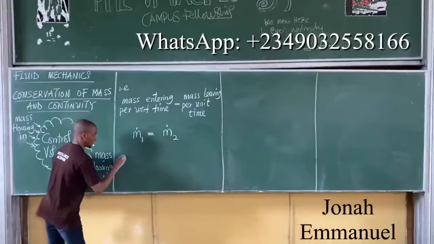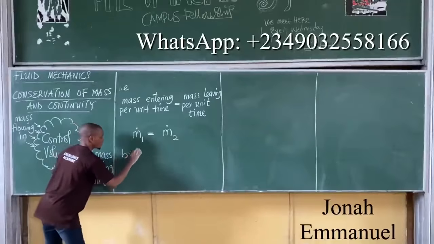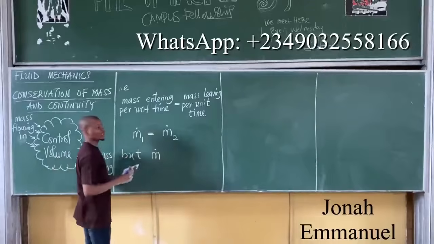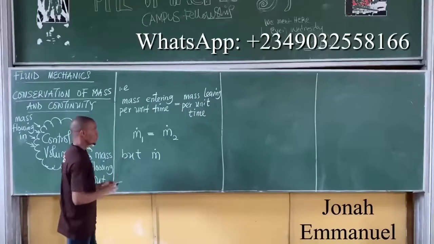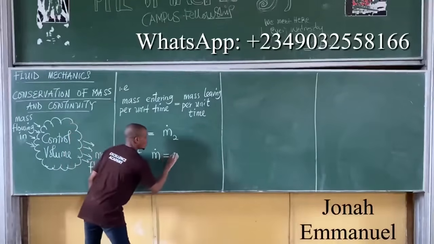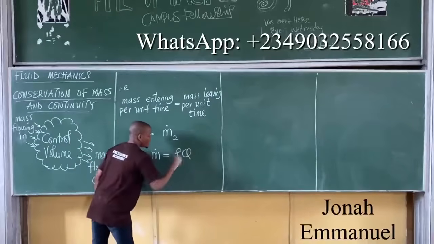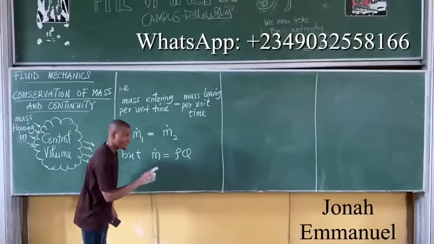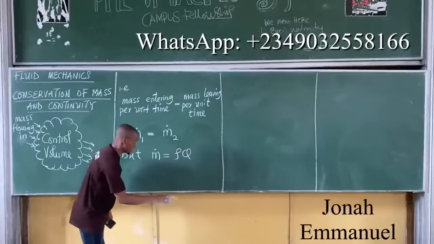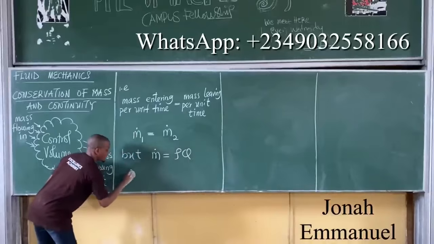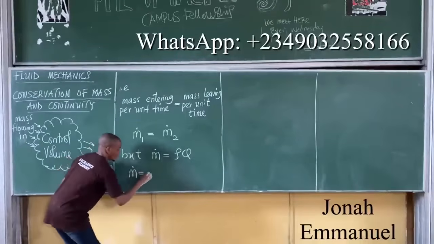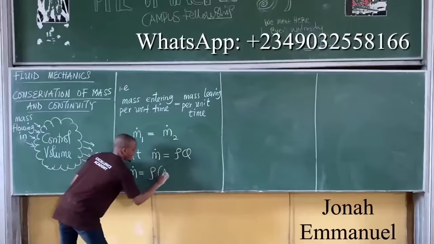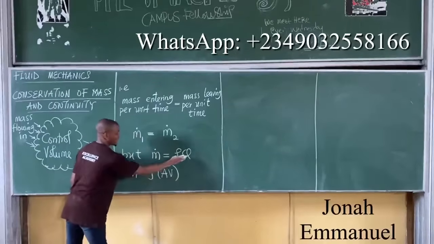But what do we know? From the relationship between mass flow rate and discharge, we know that mass flow rate is equal to mass density times discharge. And we said discharge is the product of area and velocity. So mass flow rate is equal to mass density times area times velocity. That's how we express this.